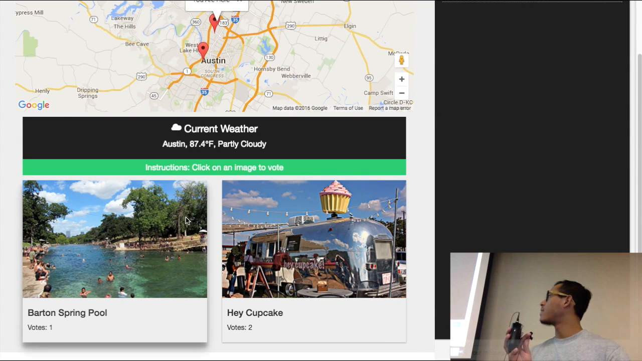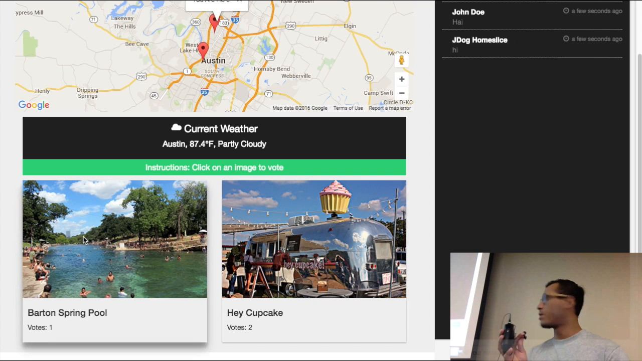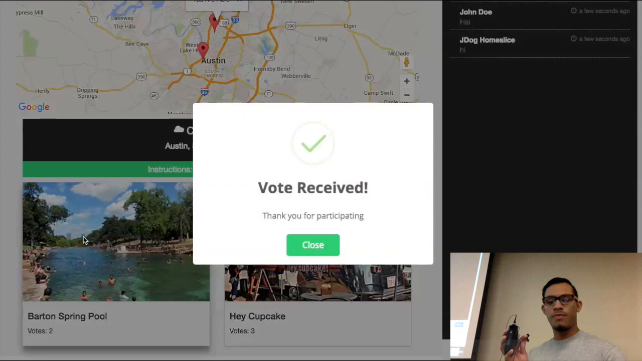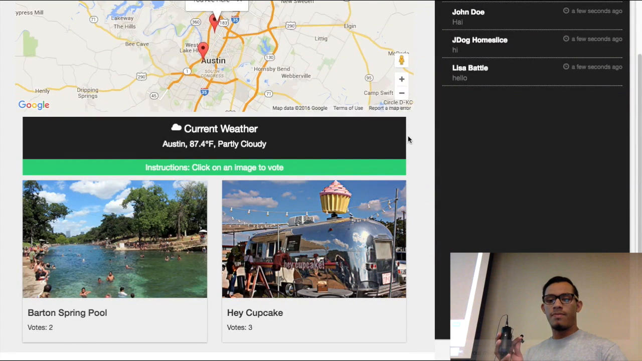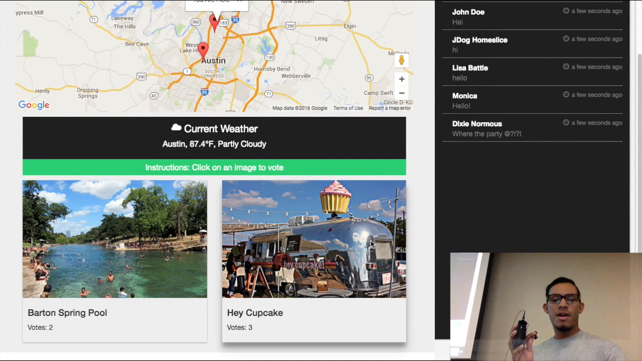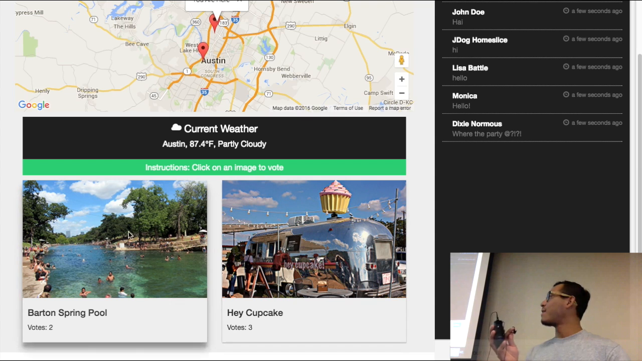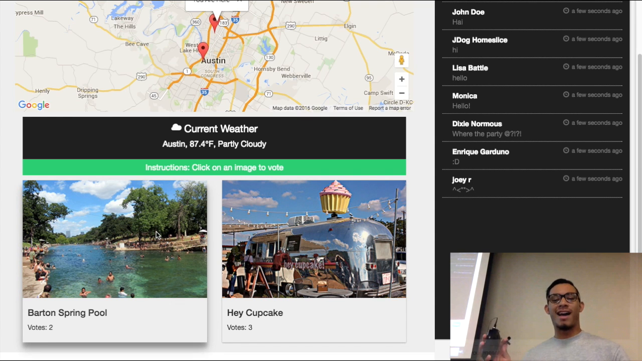So I haven't cast my vote yet, so I'm going to choose to go to Barton Springs Pool because it looks nice outside. So vote received. So I already participated. Oh, cool. Somebody already participated as well. So now that I cast my vote, I've committed. I can't go back. I made my choice.